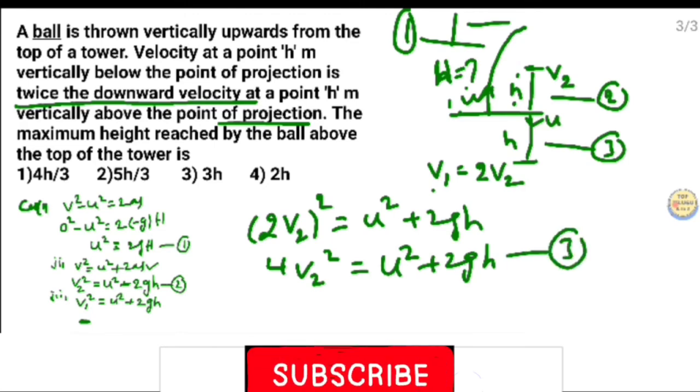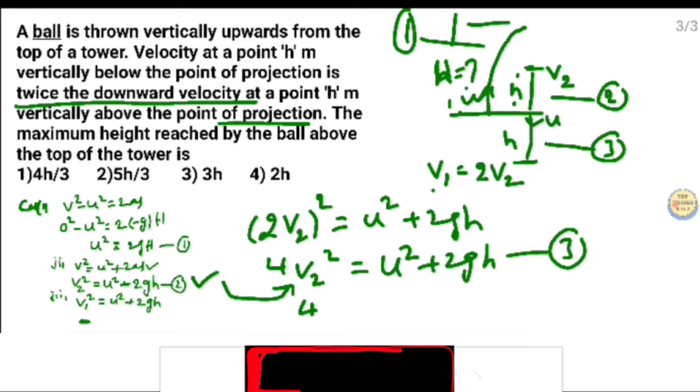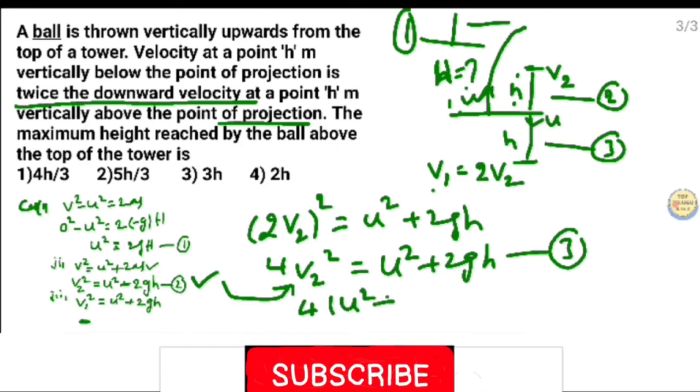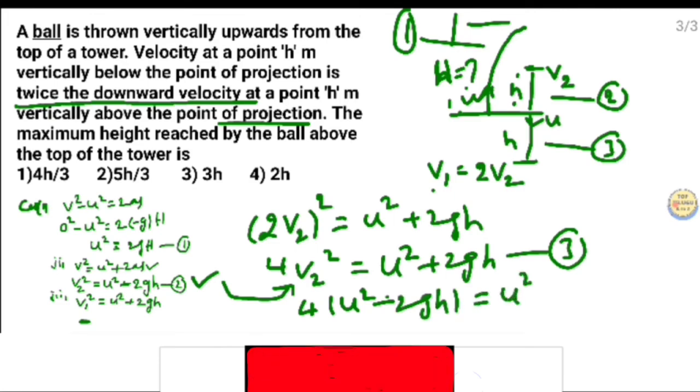So substitute equation 2 in equation 3. Therefore 4 times v2 square, that is 4 times (u square minus 2gh), is equal to u square plus 2gh.